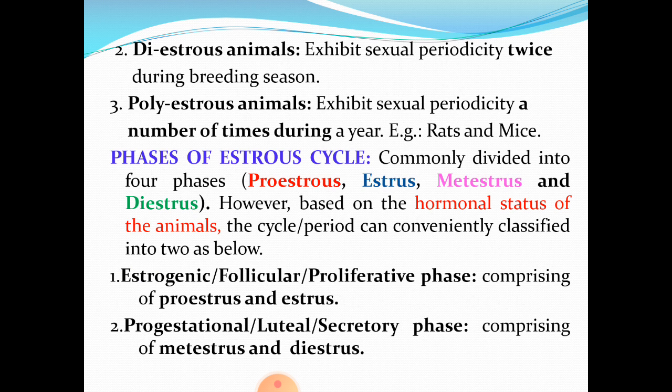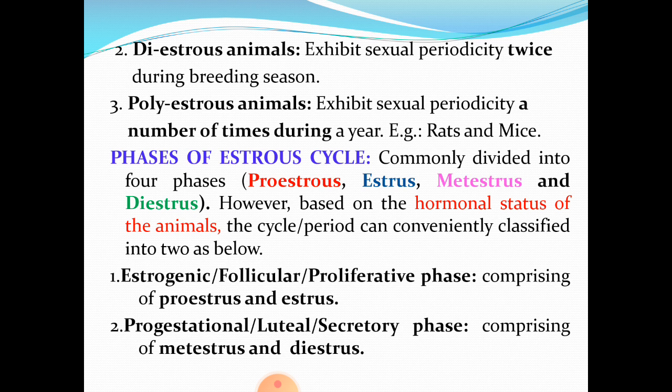Then there are few animals which exhibit sexual periodicity twice during breeding season. They are called diestrus animals. And the majority of them are polyestrus animals, which exhibit sexual periodicity a number of times during a year. All laboratory rodents like rats and mice exhibit polyestrus cycle.